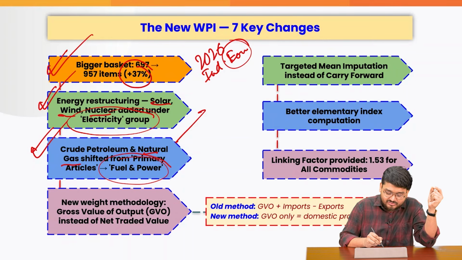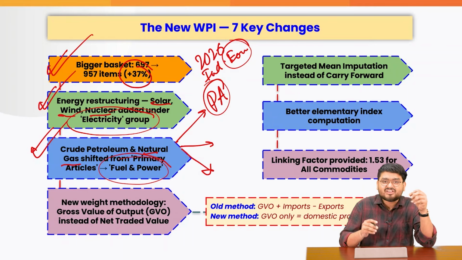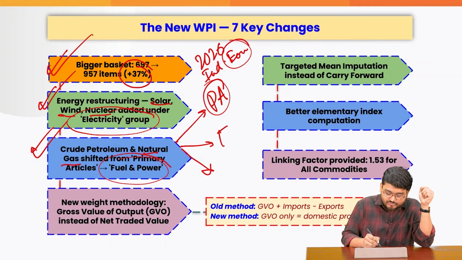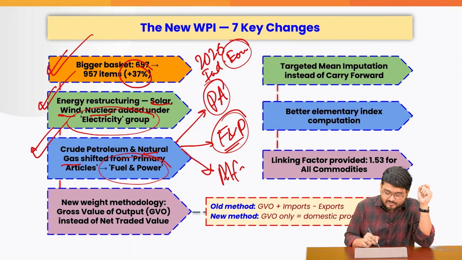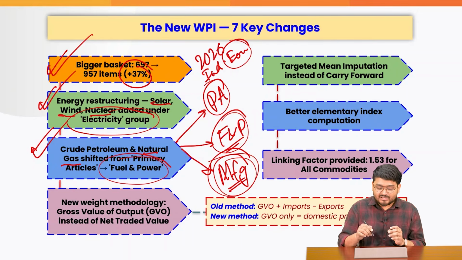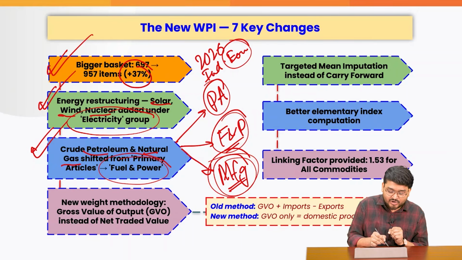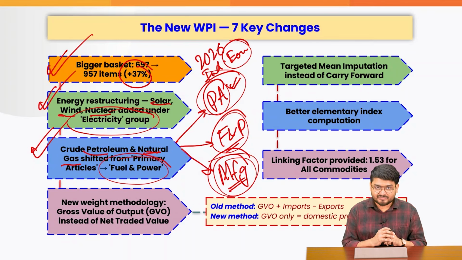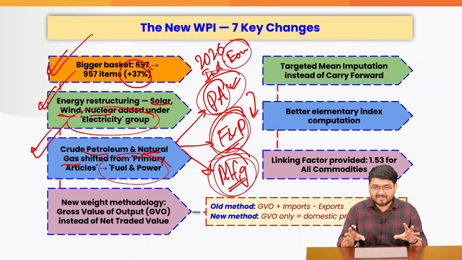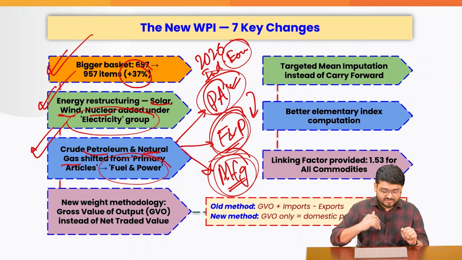the WPI there are three kinds of categories. Firstly, the primary articles, which are generally the raw materials which we use in the production. Also, we have fuel and power. And finally, we have manufactured items. Manufactured items has the highest weightage. Now, for example, earlier, crude oil, natural gas was actually included in the primary articles. So we have tried to shift it under a relevant header, right? That is fuel and power. So it also makes sense.